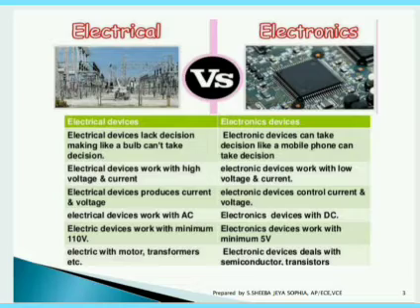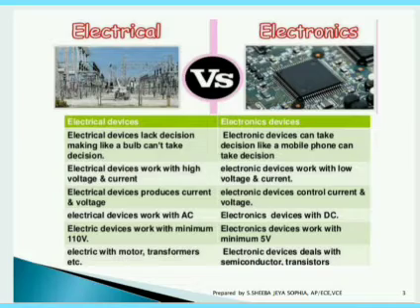Generally, we come across the two terms electrical and electronics, and we get confused with the two terms. What is meant by electrical and what is meant by electronics? Electrical, as I have said, is current and voltage, that is the flow of electrons alone.